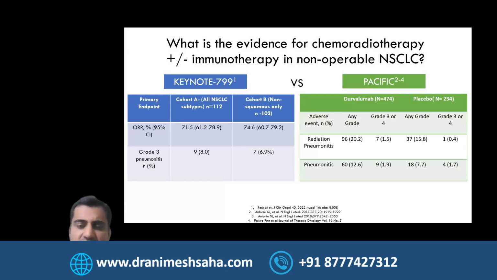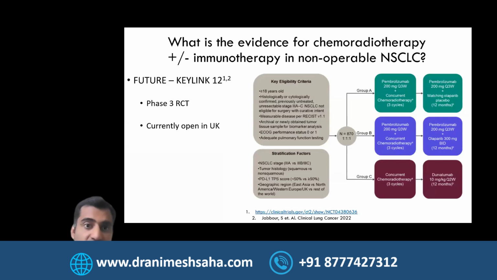That kind of makes sense as well when you are combining these modalities together and then having it in the adjuvant setting as well. But these are the things to look forward to. Then we've got the Keylink 12 study, which has 3 arms, and it is looking at olaparib versus placebo versus durva after concurrent chemoradiotherapy, and there is obviously an immunotherapy combination to start with.